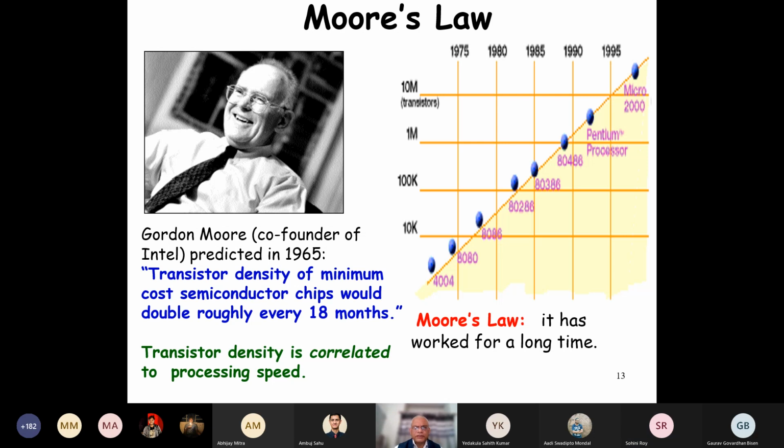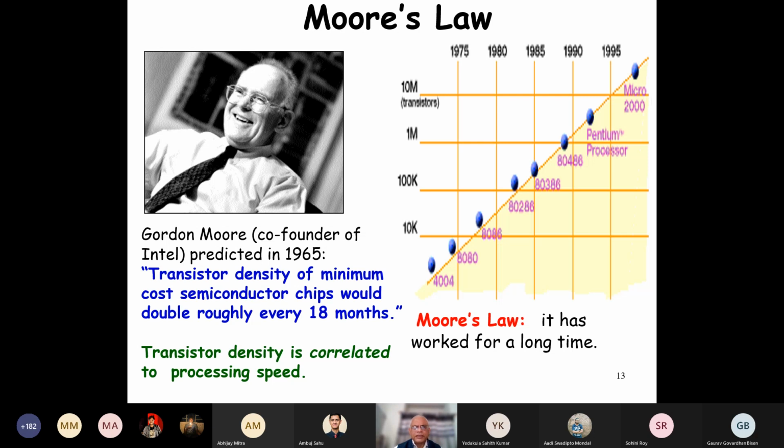Let us see. Please watch out for this in this course as we proceed. This is a fundamental question. How is the availability of more transistors going to improve the processing speed? We'll answer in this course. As you can see here, the Intel processors, starting with 4004, 8080, etc., the transistors are on the y-axis. This is a log scale. Look at the y-axis, which is a log scale, and the x-axis is a linear time scale.